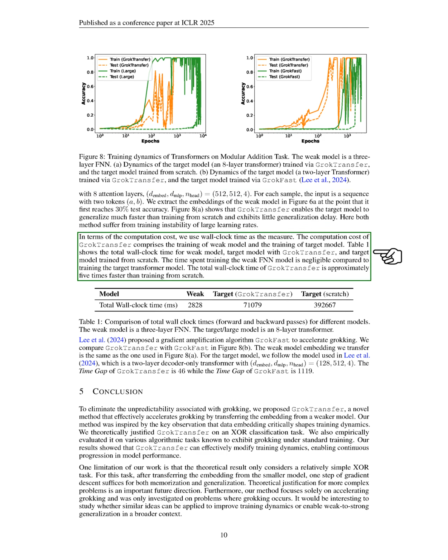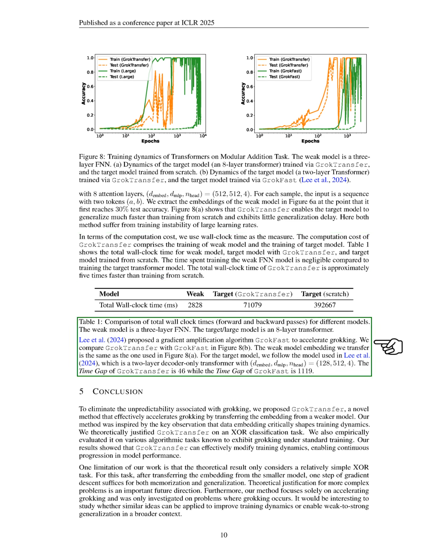In terms of computational cost, we measure wall clock time. The total time for training the weak model and the target model is significantly less than training the target model from scratch, making our approach approximately 5 times faster. We also compare our method to the Grokfast algorithm, which aims to speed up grokking. The time gap for our method is 46, while Grokfast has a time gap of 1119, highlighting the efficiency of our approach.